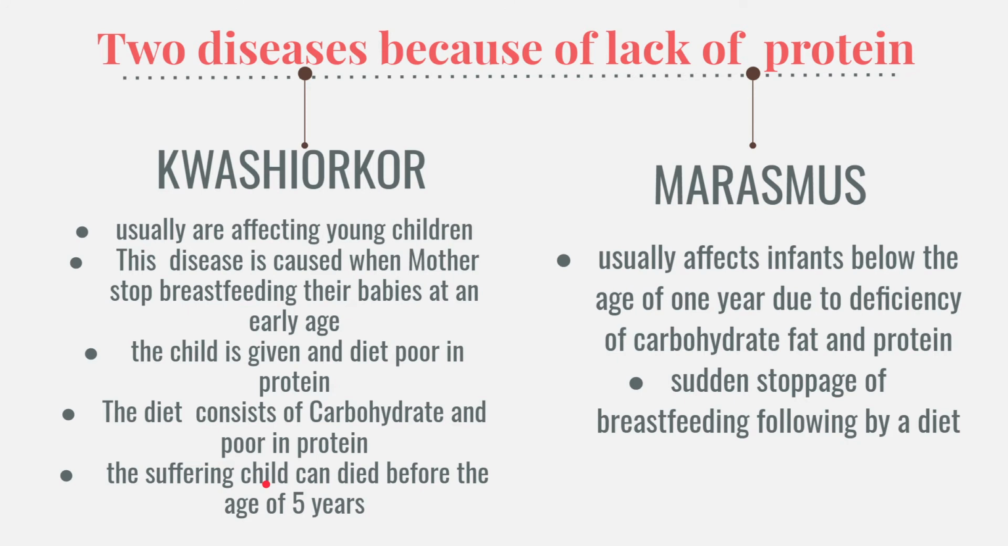Now when we talk about marasmus, it is a little bit the same, not so much the same, but marasmus usually affects infants below the age of 1 year. It happens due to deficiency of carbohydrates, fat, and protein. These three things affect marasmus, along with sudden stoppage of breastfeeding followed by a poor diet. So yes, here as well as here, breastfeeding is required for growth.